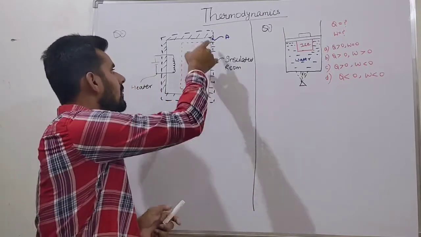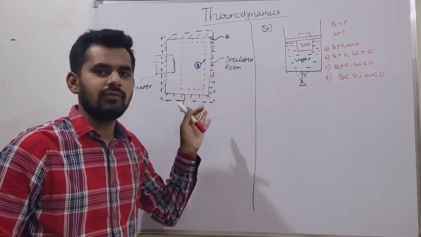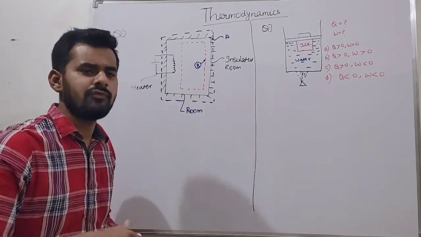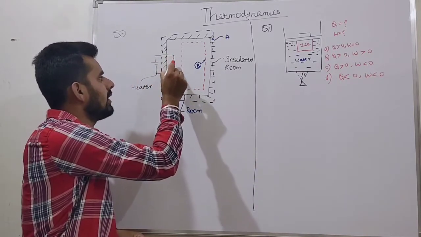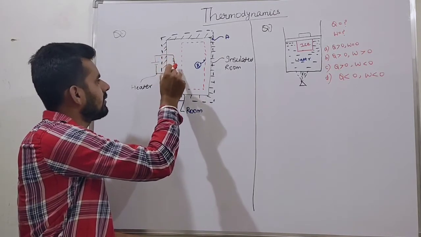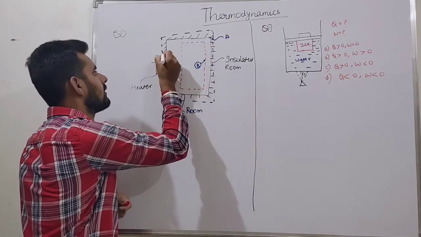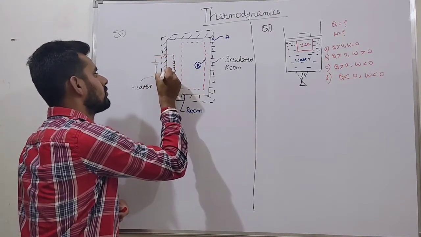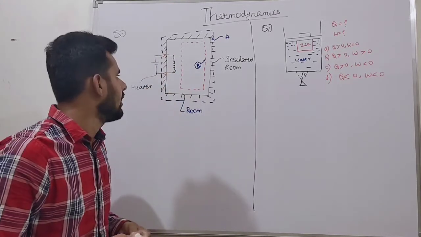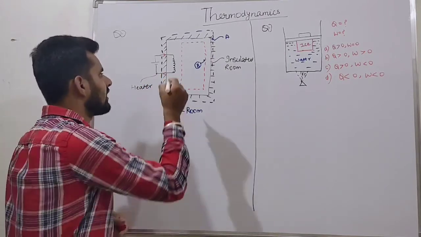So what is this room? This room is our system. Okay, and we have insulated it. And then what will happen? We have supplied a current through a heater. We have supplied the current through the heater. And what will happen? This is a heater.